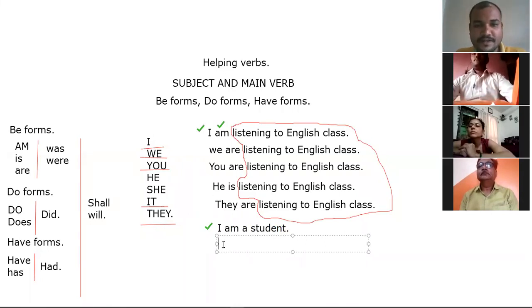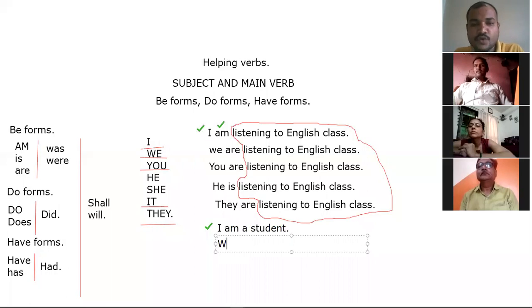Gopalji, give me your answer for this one. Use we. We are students. Very good.